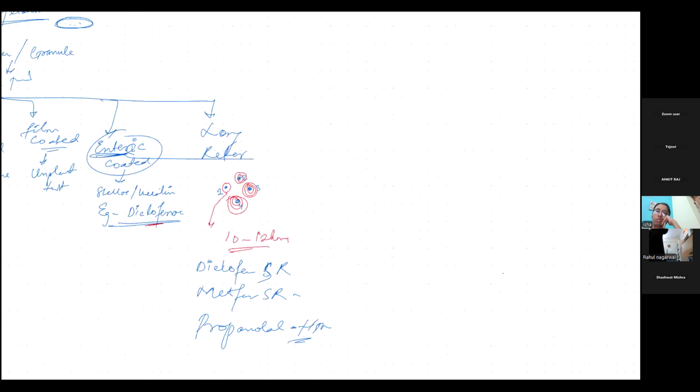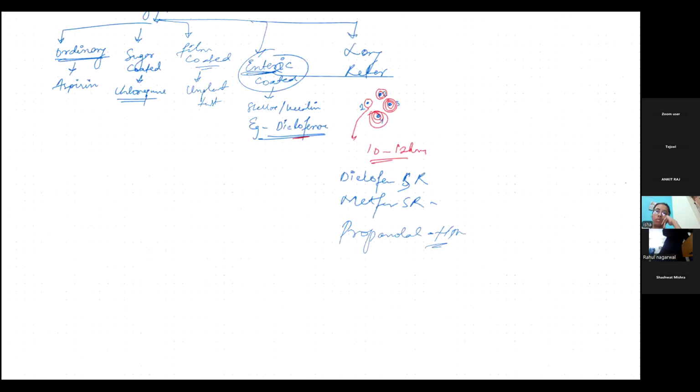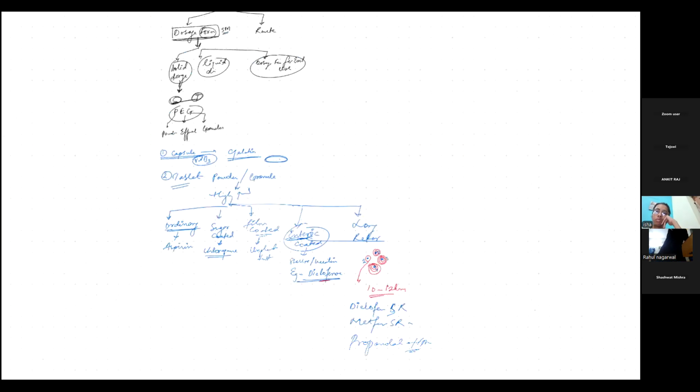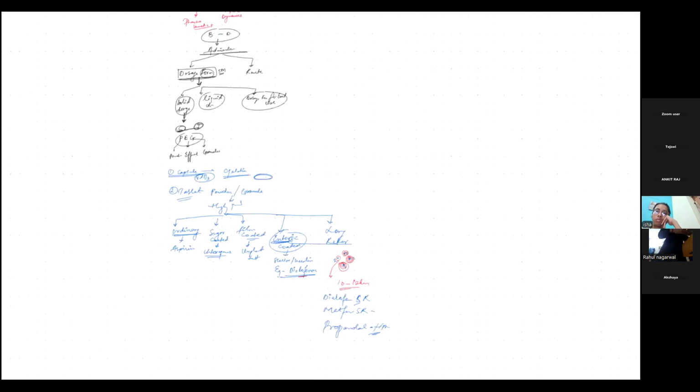Okay, so I'll just repeat what we studied till now. We were studying about administration. Administration is what? Drug dose. It will be of two types, right? Either which form I am giving, or what route I am giving. So now we are discussing drug dosage form. It is of three types: either solid dosage, liquid dosage, or a form which can be given externally. In that we discussed solid dosage form.